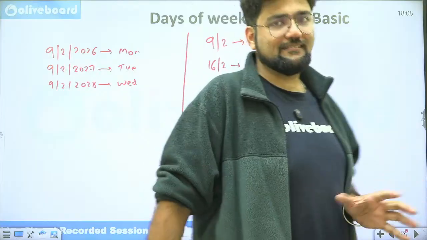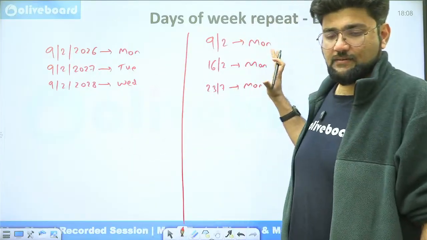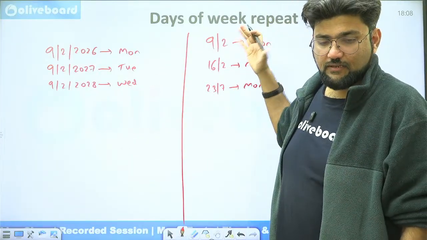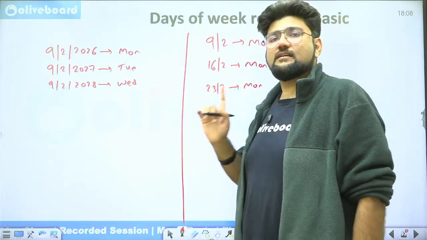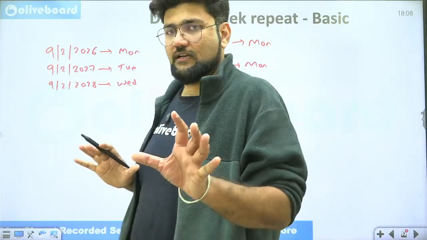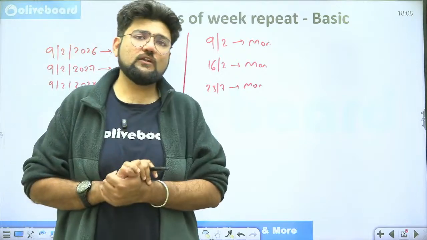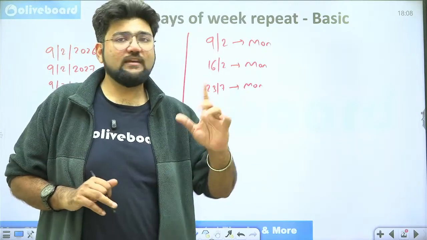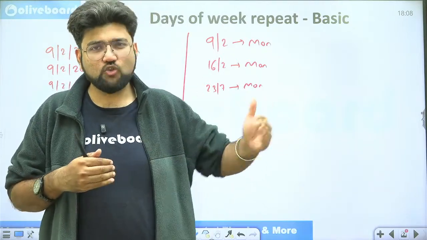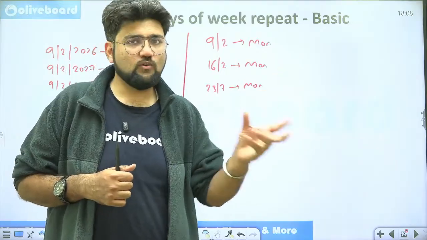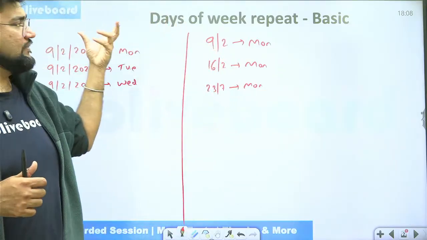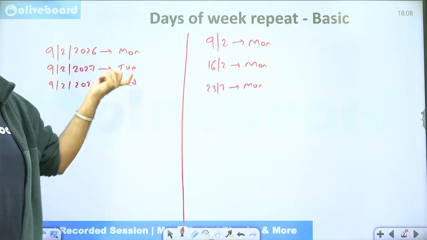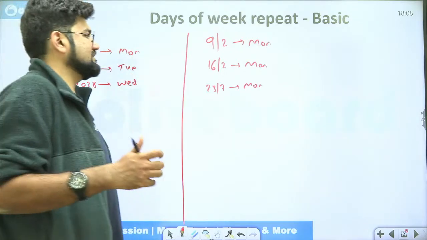If that is the case, then technically we say in a year we have 52 weeks. You might have heard of this concept. In a year you have 52 weeks. Each week has 7 days. So technically a year should be a multiple of 7, 52 into 7. Ideally, if that is the case, then the days every year should be repeating. Why are they changing? So now is the exact reason.